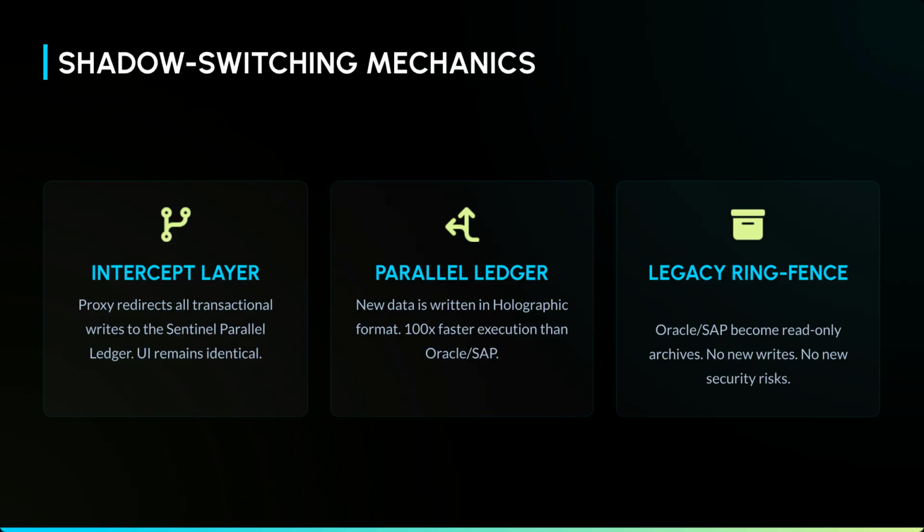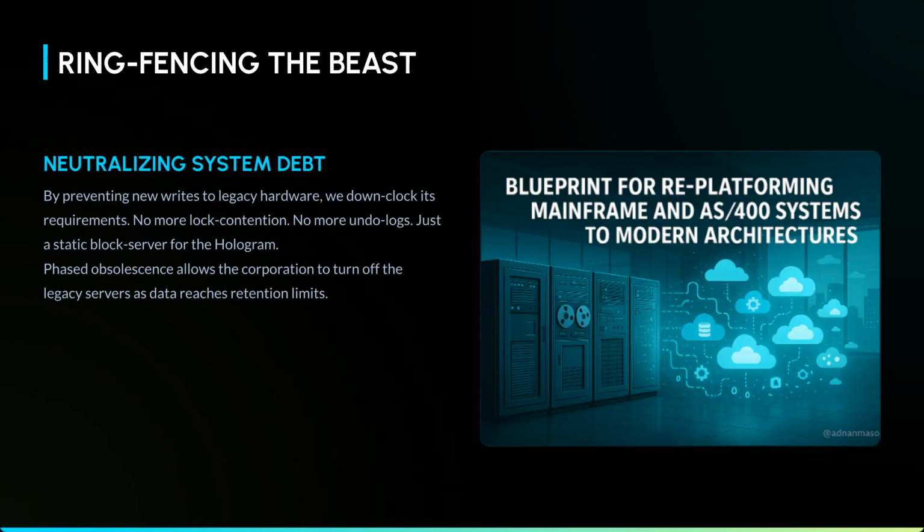The shadow switching mechanics involve an intercept layer proxying writes to the parallel ledger. The parallel ledger writes in holographic format. The legacy ring fence keeps Oracle or SAP as read-only archives. Ring fencing the beast neutralizes system debt by preventing new writes, downclocking hardware requirements. Legacy servers can be decommissioned as data reaches retention limits.